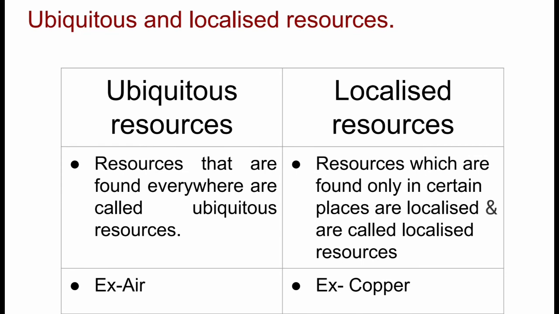Differentiate between ubiquitous and localized resources. Ubiquitous resources. The resources that are found everywhere are called ubiquitous resources. Localized resources. The resources which are found only in certain places and are localized are called localized resources. Ubiquitous resources, example air. Localized resources, example copper.